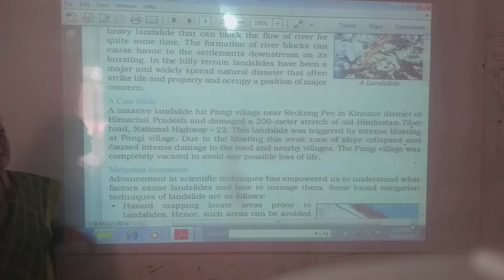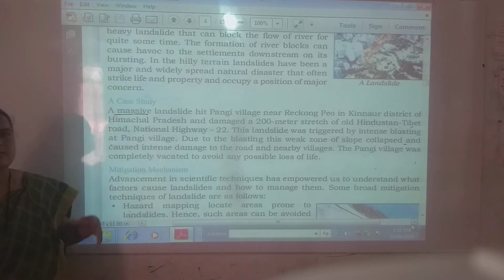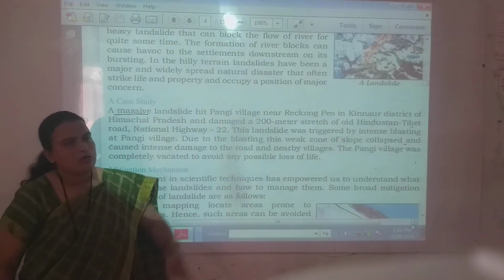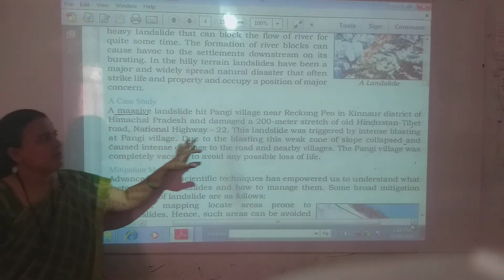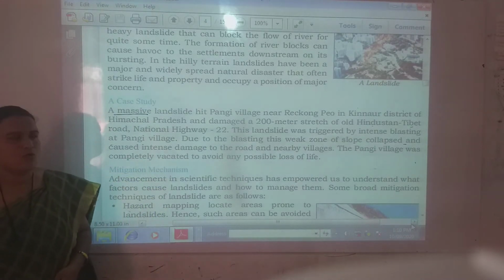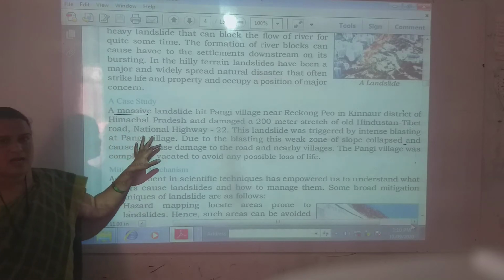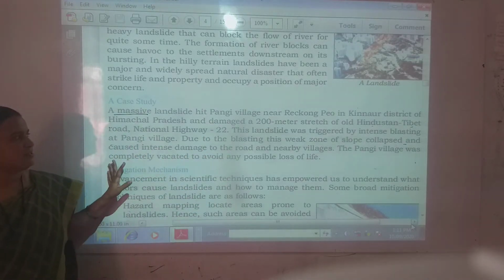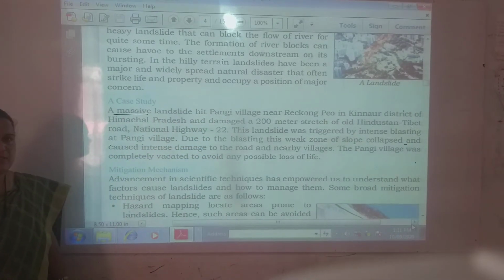Massive, destructive landslides hit Pangi village near Reckong Peo in Kinnaur district of Himachal Pradesh and damaged a 200-meter stretch of Old Hindustan-Tibet Road, National Highway 22. Means the landslide takes place where? At Pangi village in Himachal Pradesh.